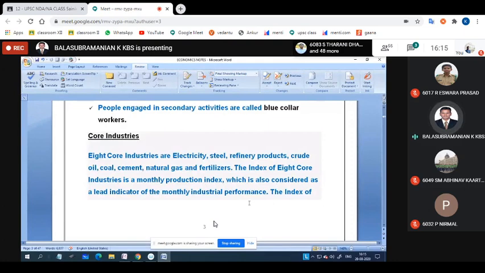Okay, these industries, on a monthly basis, they have to show their financial status. That's why it is known as core industries. For example, if any options are available, just go through that. Electricity, steel, refinery product, crude oil, fertilizer, all these things are calculated every month.